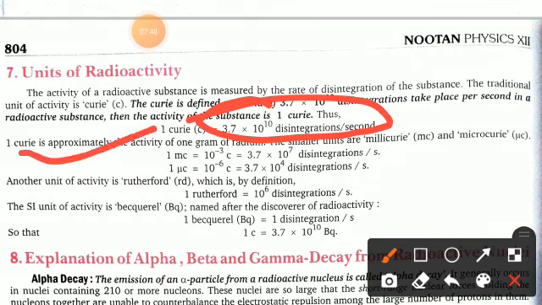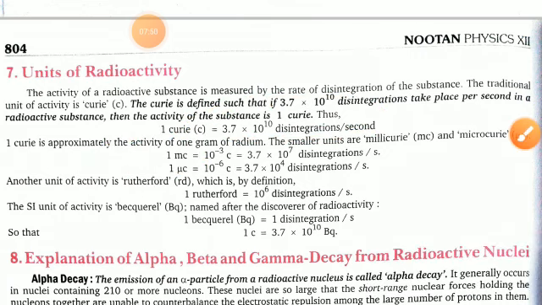And for the Curie, there are smaller units, the millicurie and the microcurie. You can write them as 10^-3 and 10^-6, and you can easily put in the values.